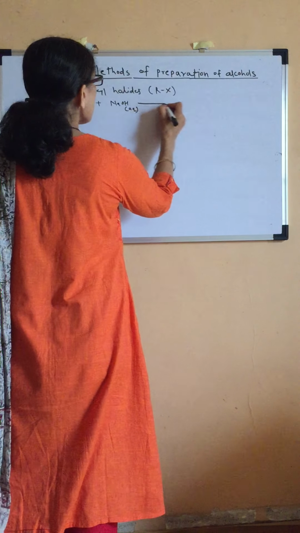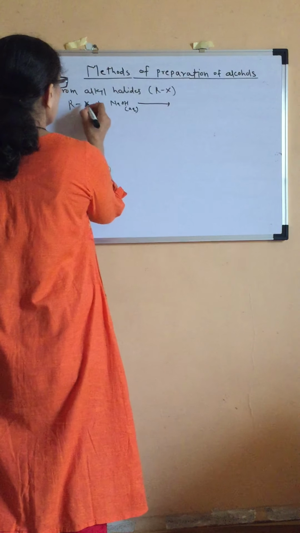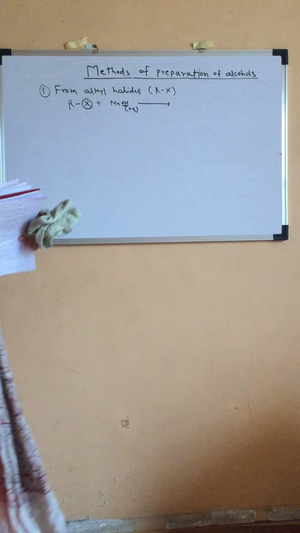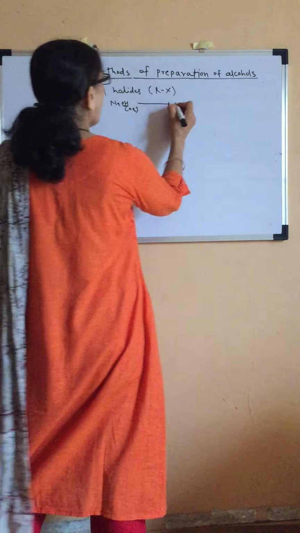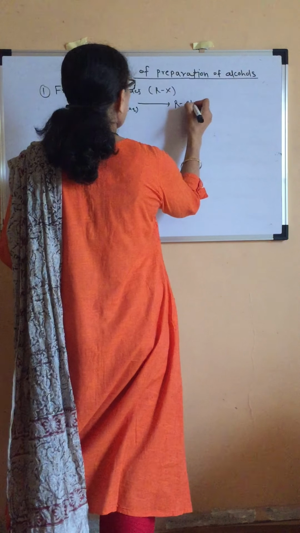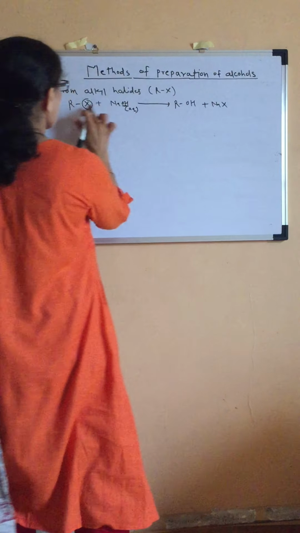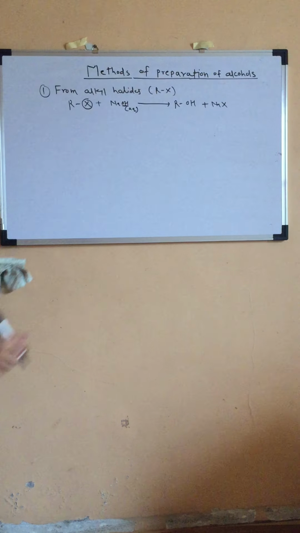Okay, when alkyl halides are treated with aqueous alkali like NaOH or KOH, what is going to happen? Nucleophilic substitution reaction. So this X will be substituted by nucleophile OH, and we will get ROH, and what will be the byproduct? Of course, NaX, isn't it?